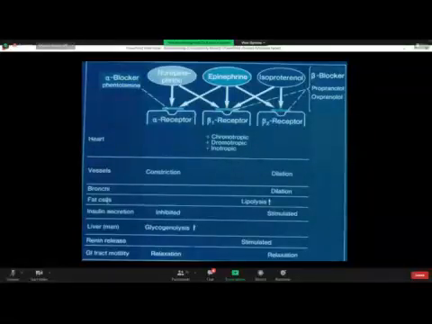When we intend to block effects mainly brought about by norepinephrine, we use alpha blockers. I repeat. When the physician or a cardiologist intends to block the effects mainly induced by norepinephrine, he or she uses an alpha blocker, for example, phentolamine.